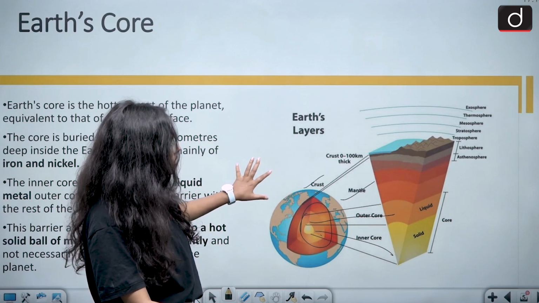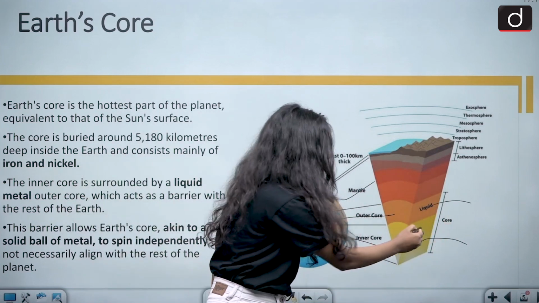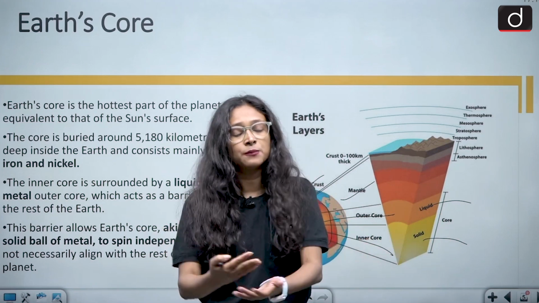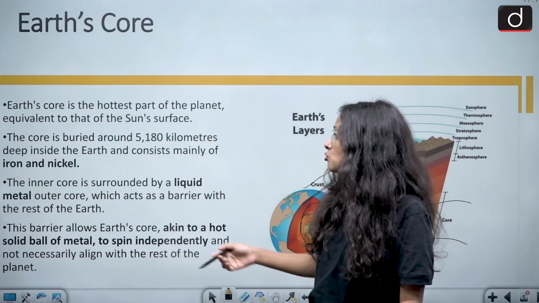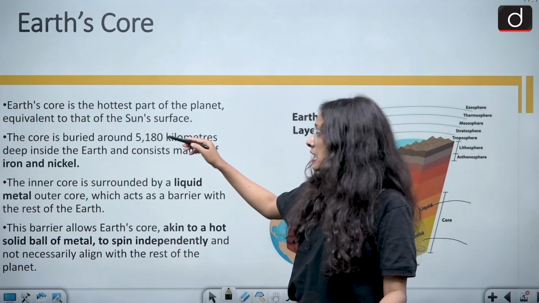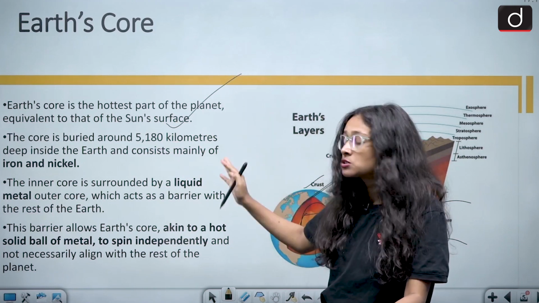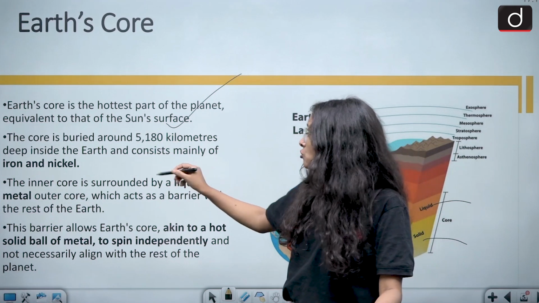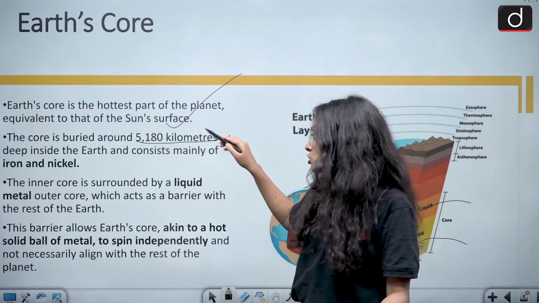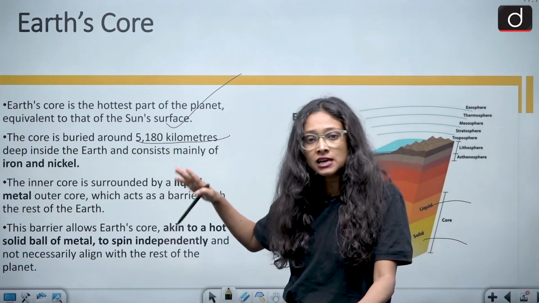The core consists of two things, liquid and solid. Earth's core is the hottest part of the planet, equivalent to the sun's surface. The core is buried around 5,180 kilometers deep inside the Earth and consists mainly of iron and nickel.